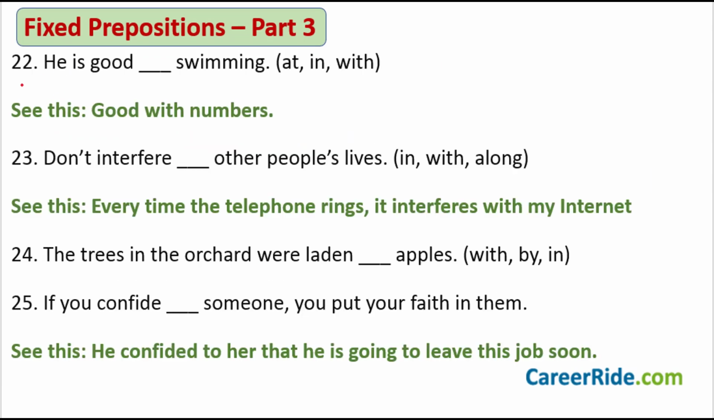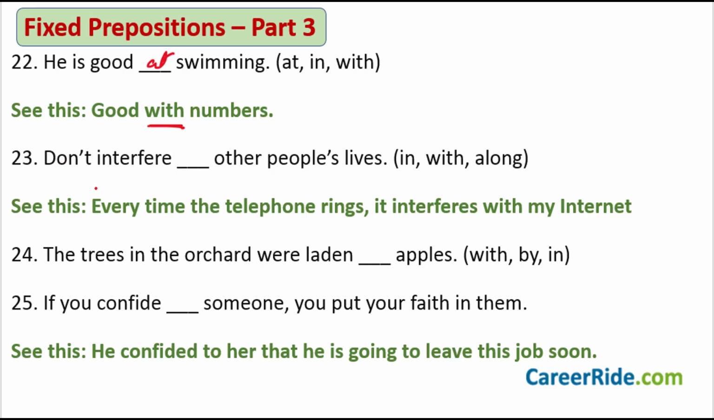Sentence number 22. He is good dash swimming: at, in, with. Which of these prepositions should fill up this blank? You should say he is good at swimming, at doing something. Okay. He is good at swimming, but he is good with numbers. Right. He is good with children. Right. This is what you would say, because he is able to deal with the numbers very easily is what you are trying to say here. Okay. So he is good with numbers.